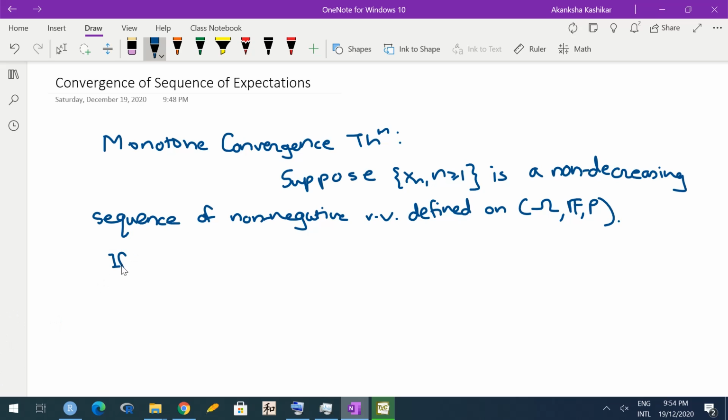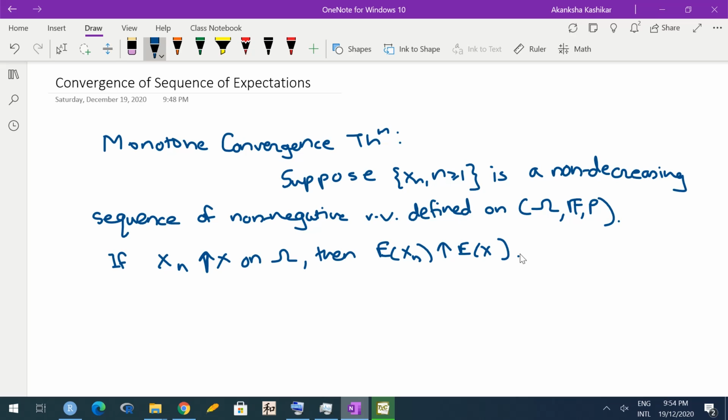If it's already non-decreasing, so we know it's increasing. So if it is converging, so if Xn converges to X on Omega, so when I say on Omega, I mean on entire Omega, so it's pointwise convergence. Then expected Xn increases to expected X. Okay.